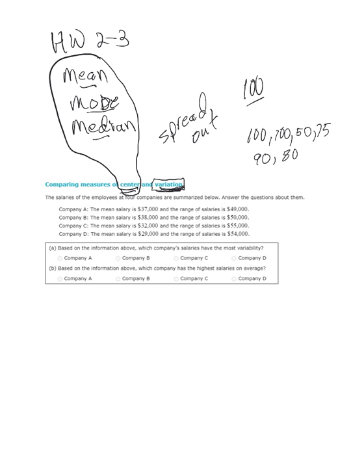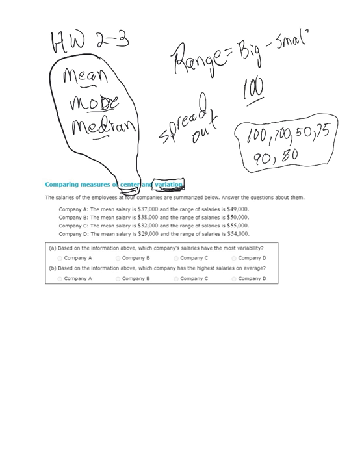And so we can put some numbers attached to this variation. One of the first ones we talk about, the easiest type of variation, is called range. That's simply the difference between our biggest number and our smallest number in our data.